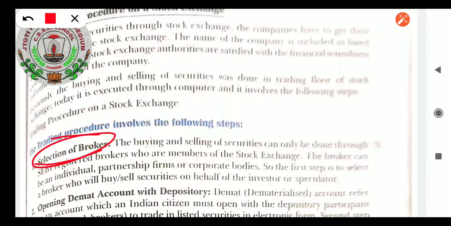The name of the company is included in the list only when the stock exchange authorities are satisfied with the financial soundness of the company. After the process of listing has been done, then you can do the selection of brokers.